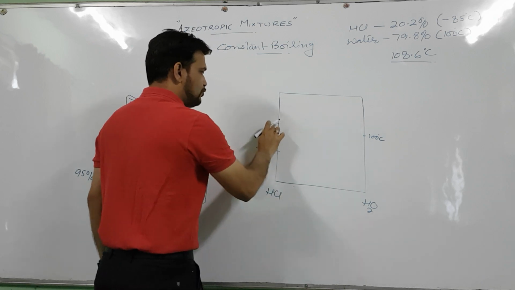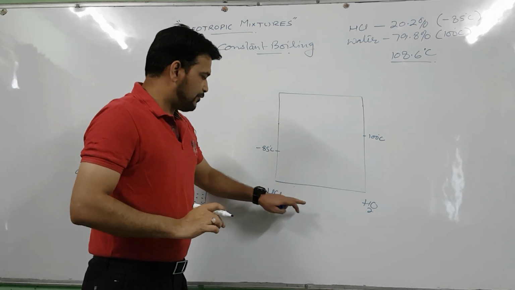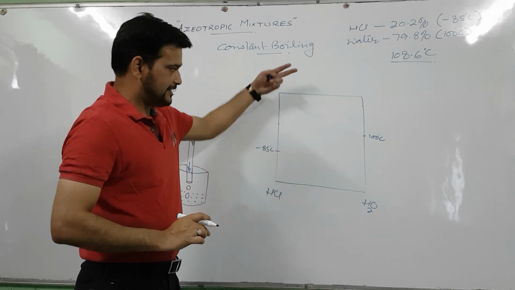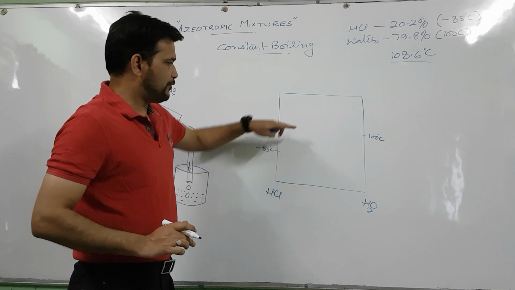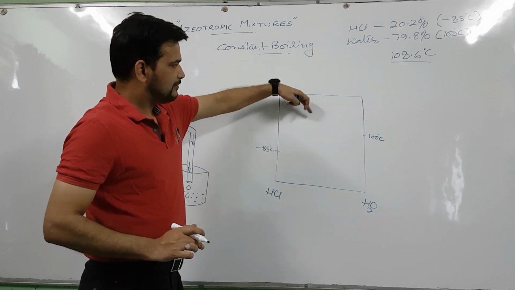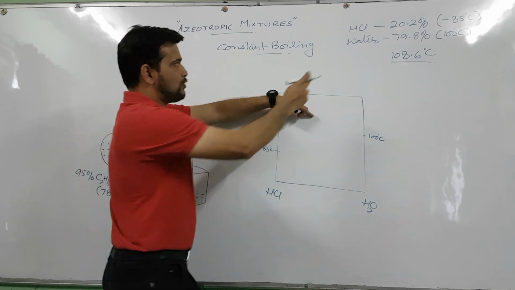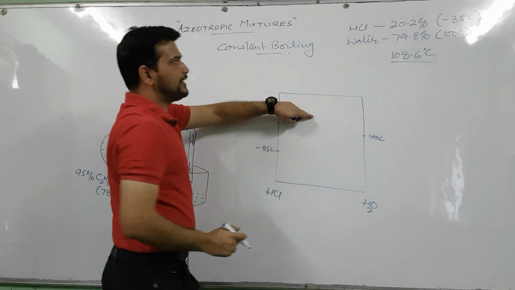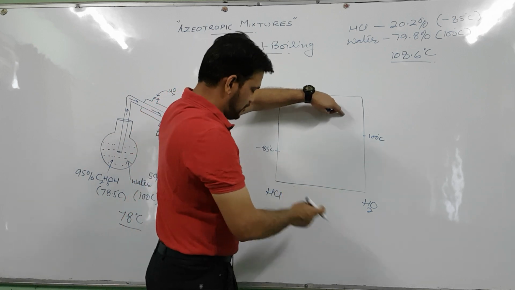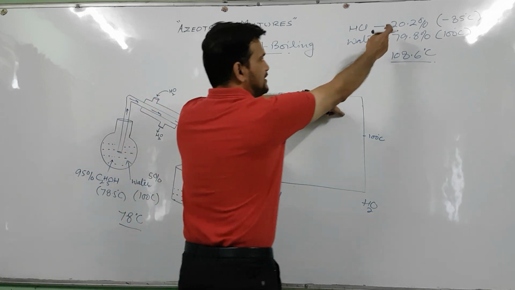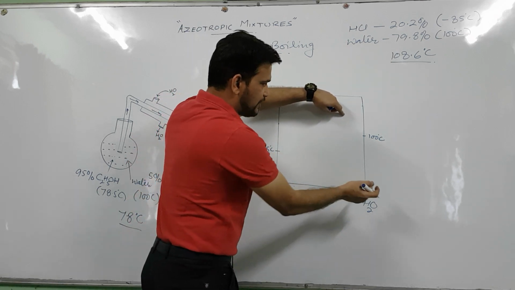Now there are 2 points to be noted. The boiling point of the mixture is higher than both the components, so it will be upward. And second thing is the composition of HCl is 20%. So that point will be more towards water because the extent of HCl is just 20% and water is 80%.